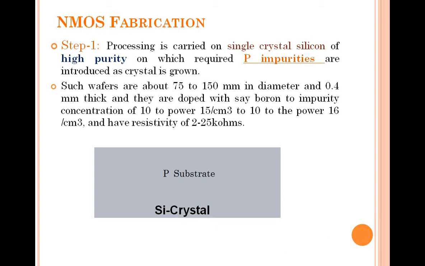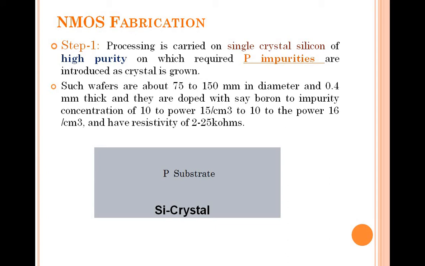What is the first step? You have to take a wafer cut of a silicon crystal. It should be 75 to 150 millimeters in diameter, 0.4 millimeter thick, and it should be doped. As we said, it is a pure silicon crystal, so we have to dope boron impurities, whose concentration should be from 10 to the power of 15 to 10 to the power of 16 per cubic centimeter, and its resistivity should be 2 to 25 kilo ohms. Okay, that was the first step.